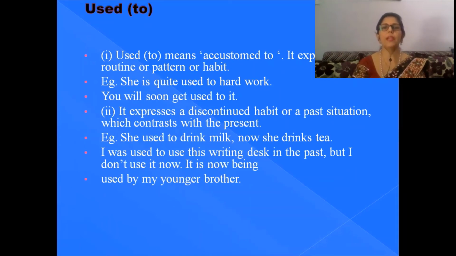She used to drink milk. Now she drinks tea. So if you wish to express contrast with the present, in that case also you use "used to drink milk", but now you are not drinking it. I used to use this writing desk in the past, but I do not use it now. It is now being used by my younger brother. So you can see these are the specific cases where we use "used to".